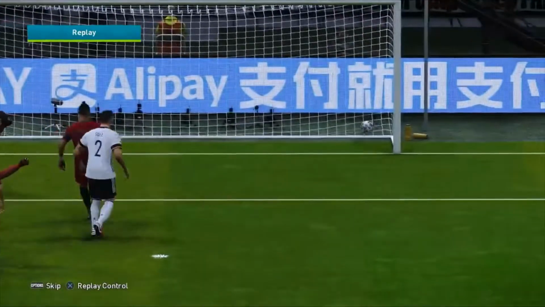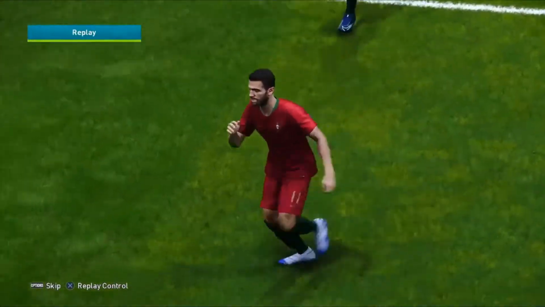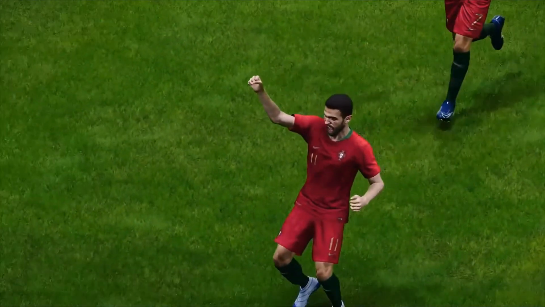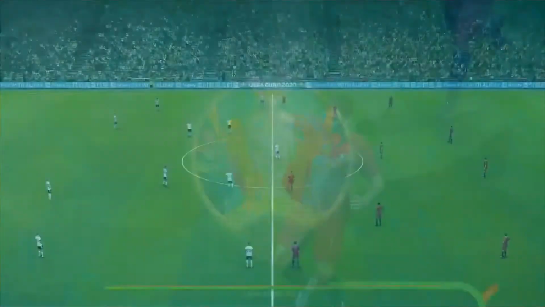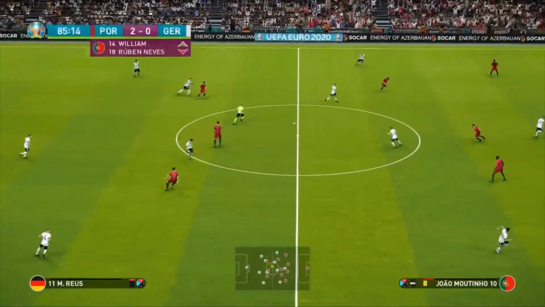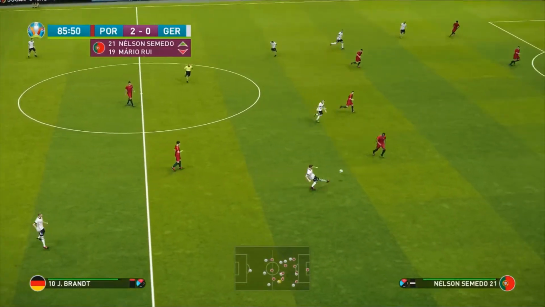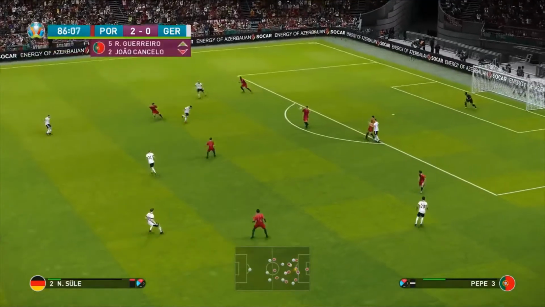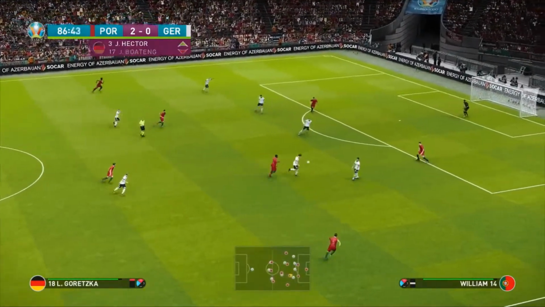Brilliant, brilliant goal. And well, France will be looking on at this, absolutely elated that Germany aren't winning this, which means they're right back in the race to go through in second place. What an outstanding goal that was. And well, it's got to be game over now for Germany. With 5 minutes left on the clock, the 6 changes are made. It's going to probably be too late for Germany now. 2-0 up Portugal are. Here's Goretzka. Maybe there's still time in this.